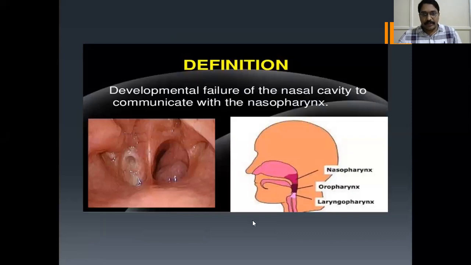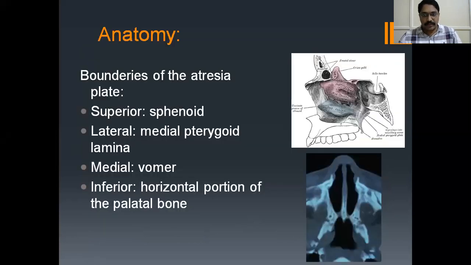I explained this in the previous class. It's a developmental failure of the nasal cavity to communicate with the nasopharynx. Here there will be choanal atresia. This is an endoscopic view showing choanal atresia on the right side, and on the left side there is no choanal atresia. I'll show you the video of the surgical management in this class.